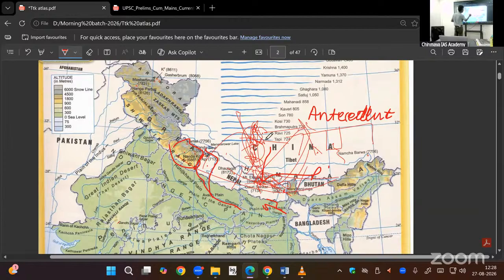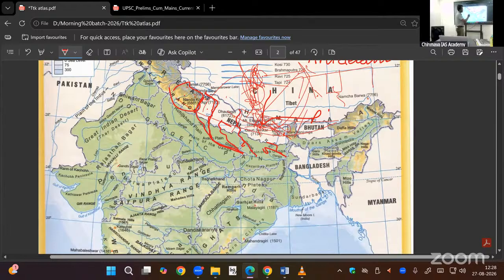Then this side, this river, Gagra River. Then Rapti River joined with this. Gandak River joined with this. When we study history, we will study this. Gagra, Son, Ganga tri-junction, Pataliputra was located.